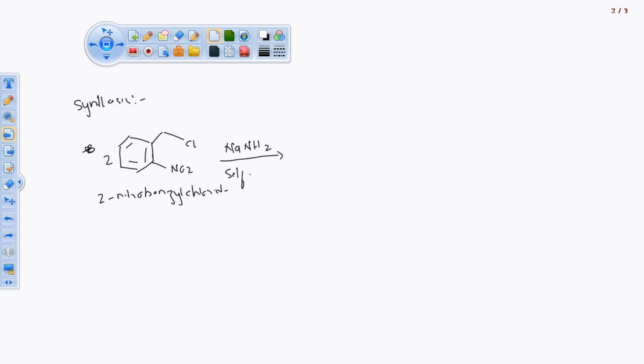Self alkylation. So two molecules of nitrobenzyl chloride we have taken, means we are getting two benzyl groups. Okay, two benzene rings will come into the structure because it is two molecules. ठीक है. So that structure will look like this.